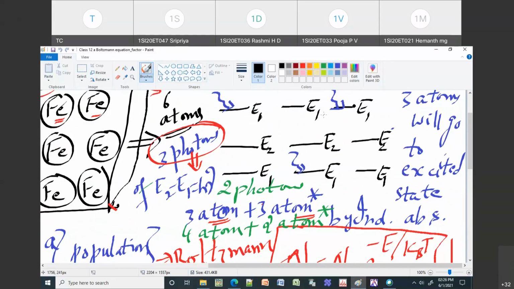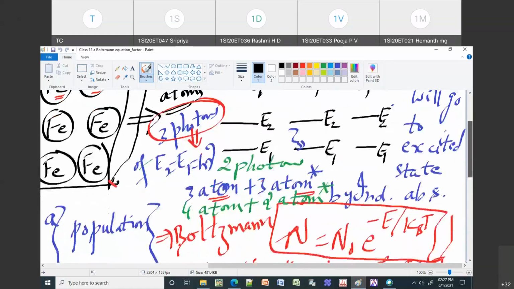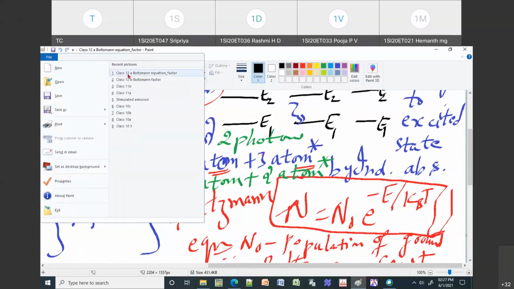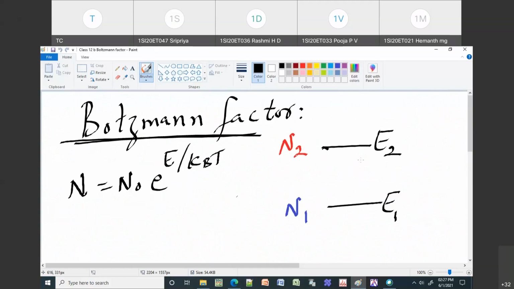That is the population. We are not talking about only one atom, we are talking about the entire material: how many atoms are present in the lower energy level, and how many atoms are present in the higher energy level. That is your capital N. So now I have defined 2 populations. The population of E2 is N2.